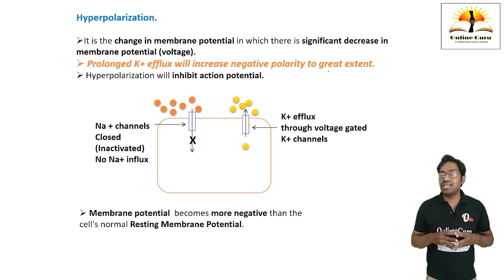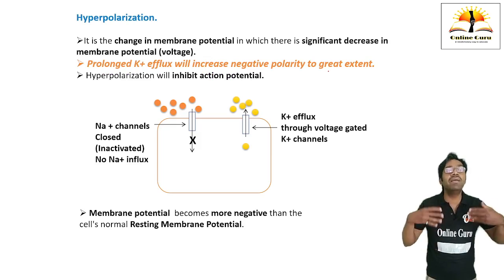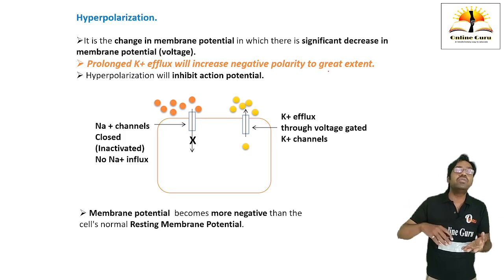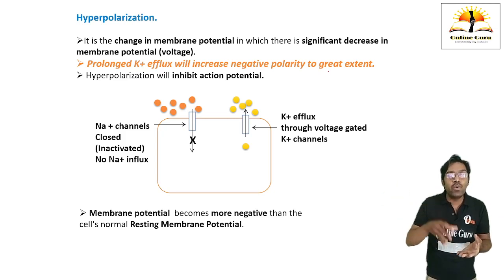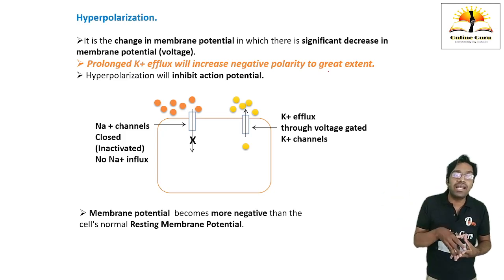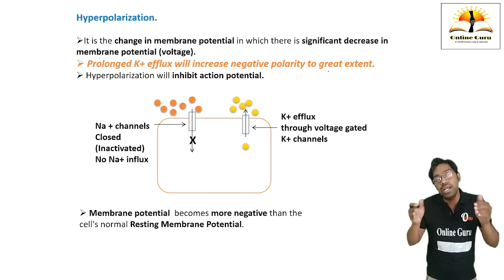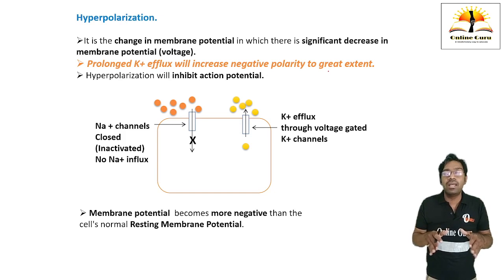Repolarization is going to take place due to potassium efflux. The potassium is going to move outwards, which is going to contribute towards the negative polarity. It is going to increase the negative polarity inside the cytosol. Okay, so that is clear till this point. The next point is hyperpolarization.